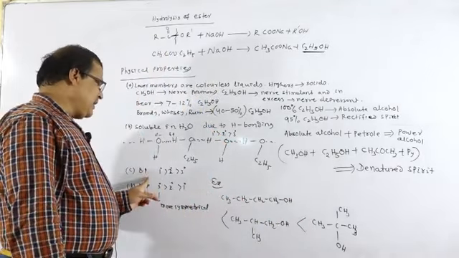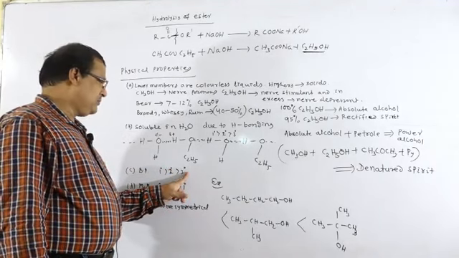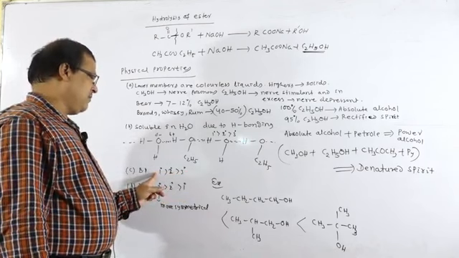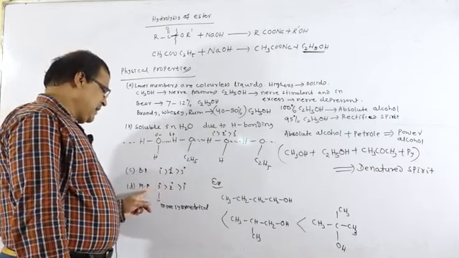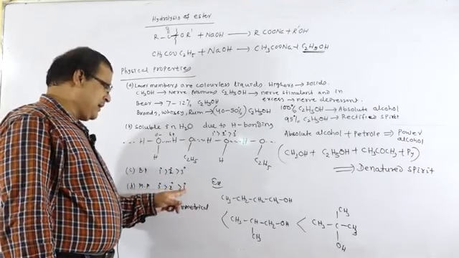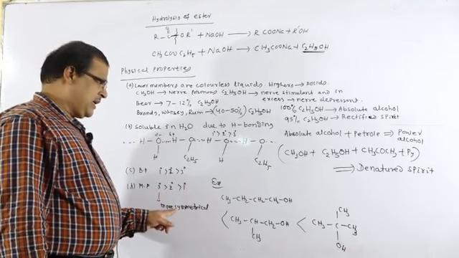So, the boiling point trend is 1 degree greater than 2 degree greater than 3 degree, and that can be explained on the basis of hydrogen bond formation. But the melting point trend is tertiary greater than secondary greater than primary, because tertiary alcohols are more symmetrical.